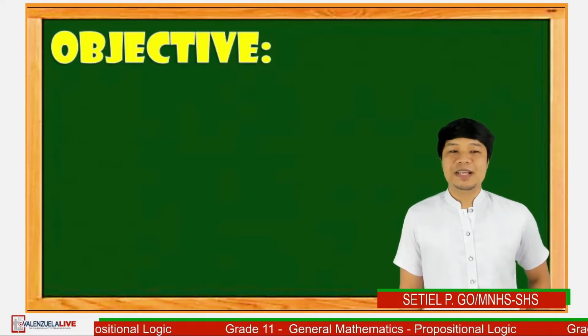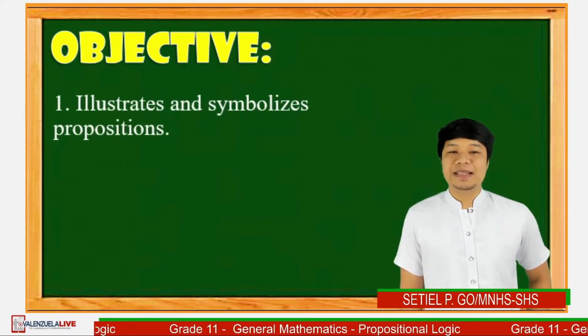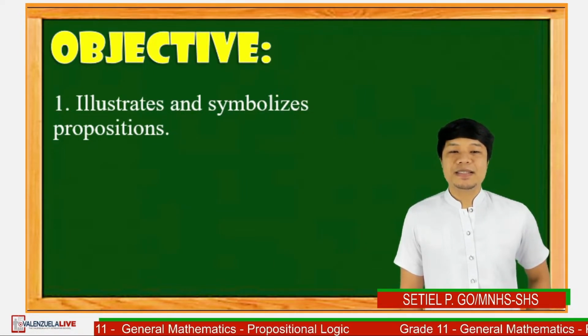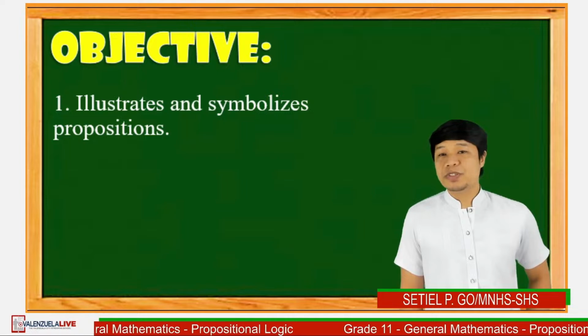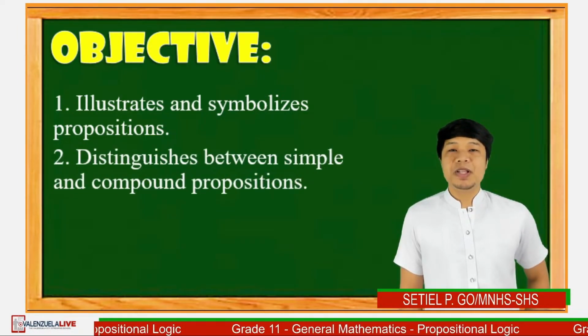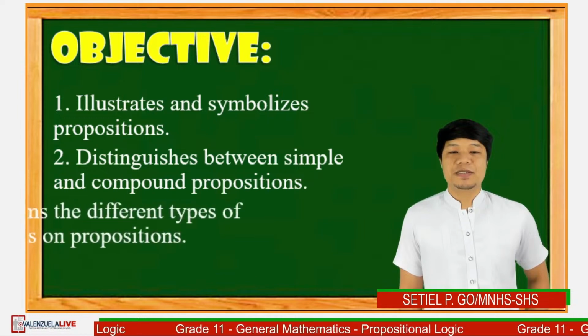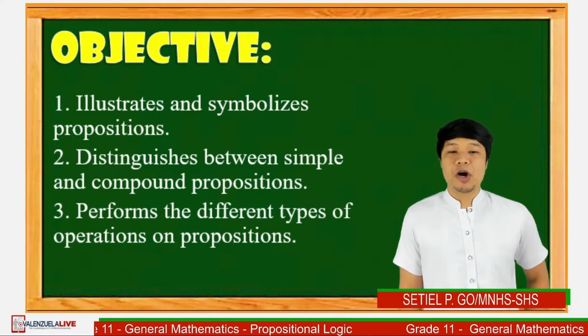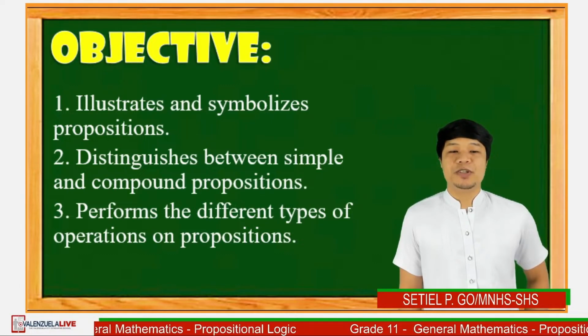At the end of this session, you are expected to meet our today's objectives, which are: Number 1, illustrates and symbolizes propositions. Number 2, distinguishes between simple and compound propositions. And lastly, number 3, performs the different types of operations on propositions.